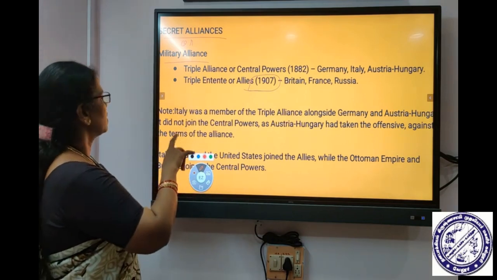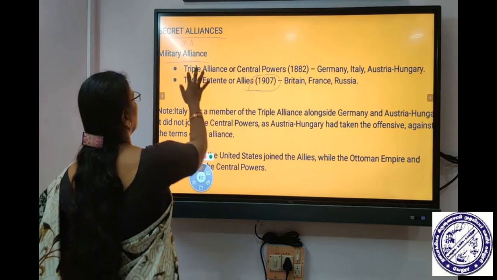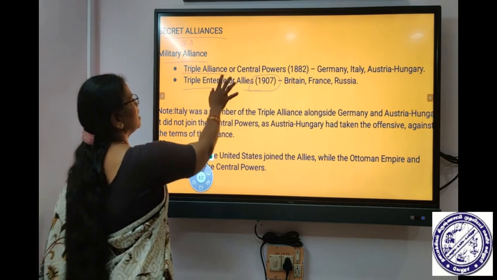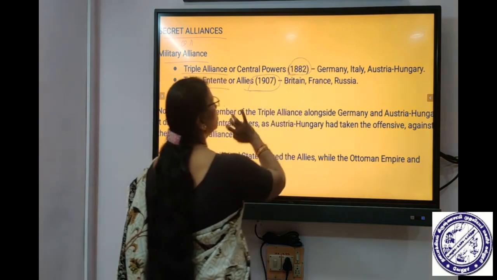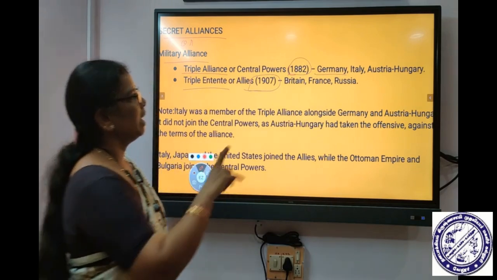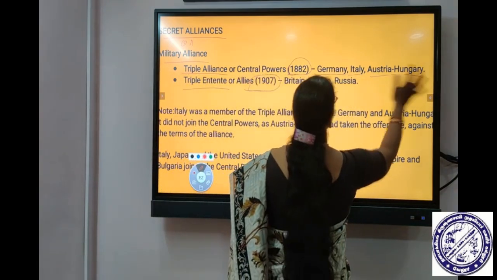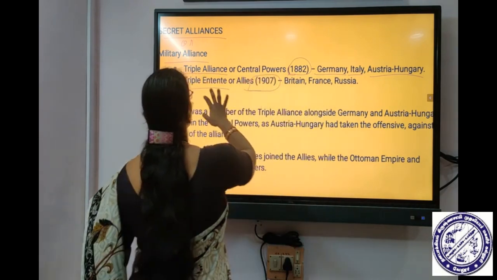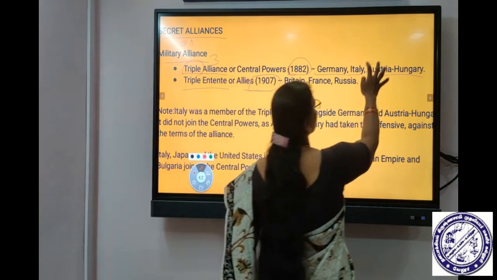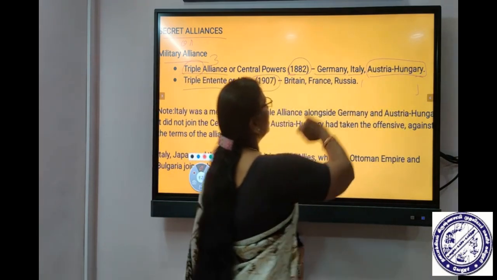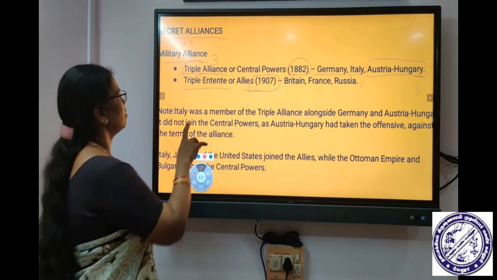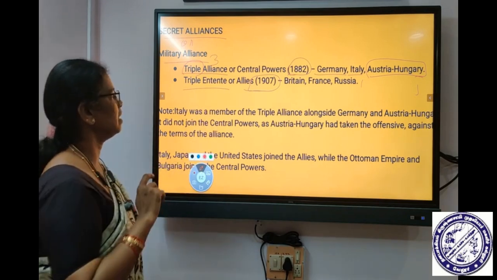So the two groups, that is Triple Alliance and Triple Entity. First, the Triple Alliance was formed in the year 1882. It was formed by Germany, Italy, and Austria-Hungary, the three countries. Triple means three. Austria-Hungary is a single country. So Germany, Italy, and Austria-Hungary joined together and formed the Triple Alliance in the year 1882.